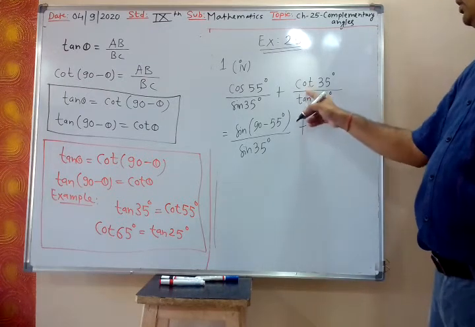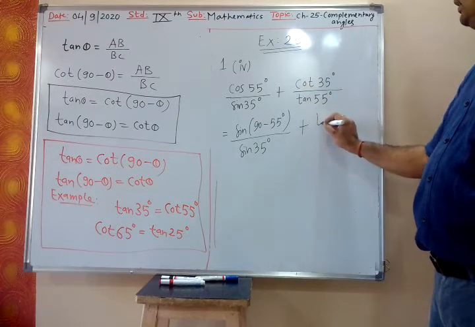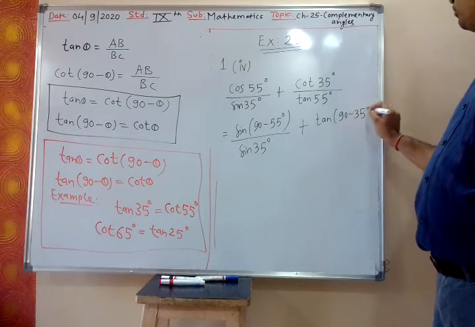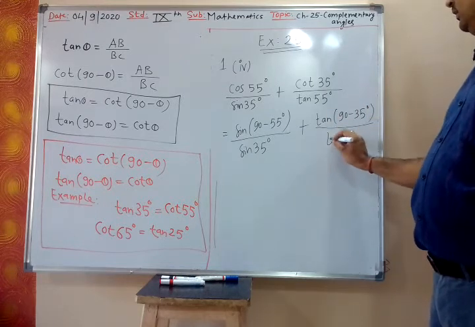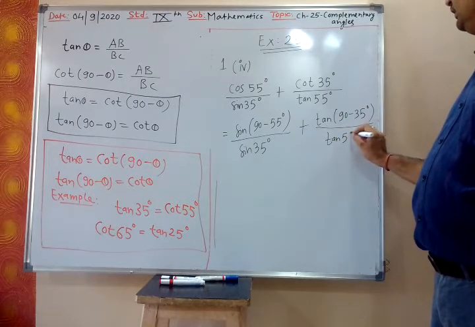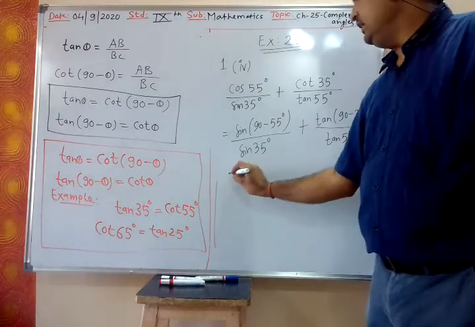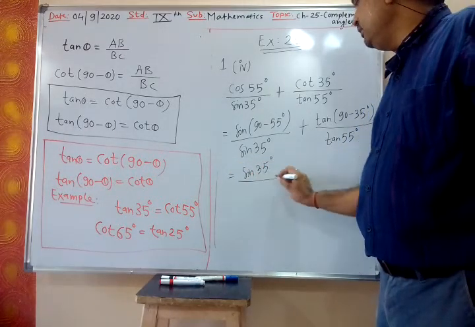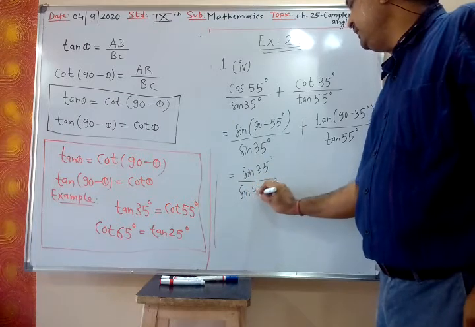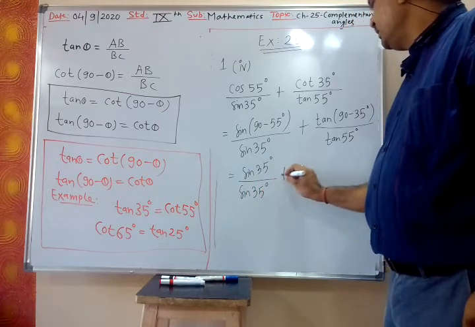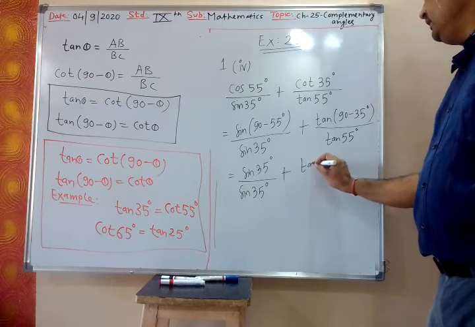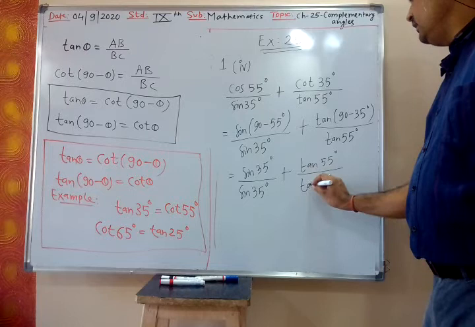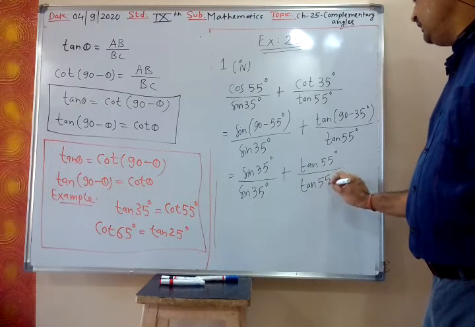Plus, now tan cot, let me change cot. Cot 35 degree I can write tan 90 minus 35 degree, that is tan 55 degree. So sine 90 minus 55 degree is sine 35 degree. Again I am telling you, only one part you have to change. One you have to fix, other you have to change. Plus tan 55 degree upon tan 55 degree.